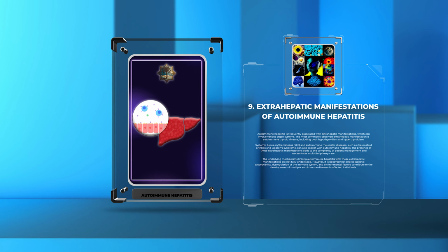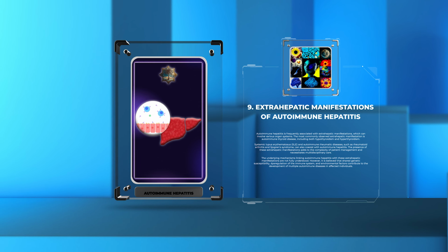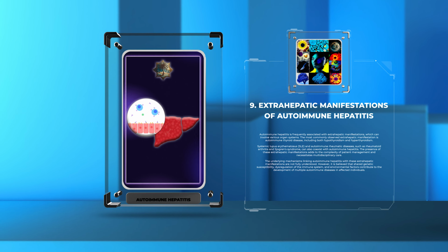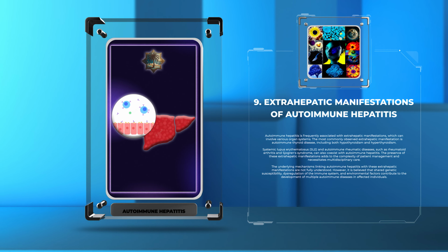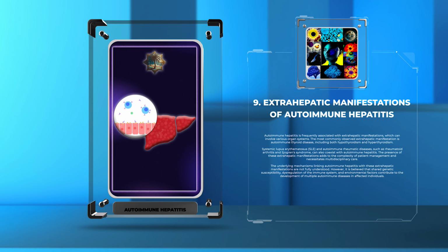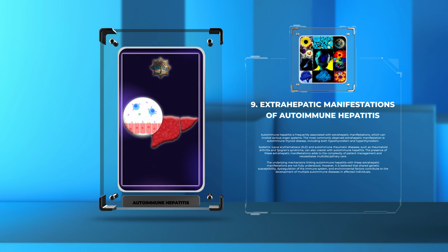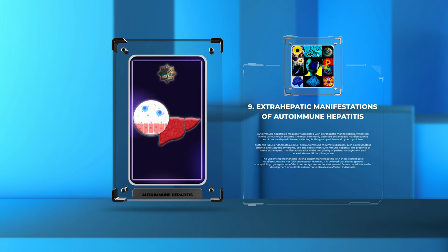The underlying mechanisms linking autoimmune hepatitis with these extrahepatic manifestations are not fully understood. However, it is believed that shared genetic susceptibility, dysregulation of the immune system, and environmental factors contribute to the development of multiple autoimmune diseases in affected individuals.